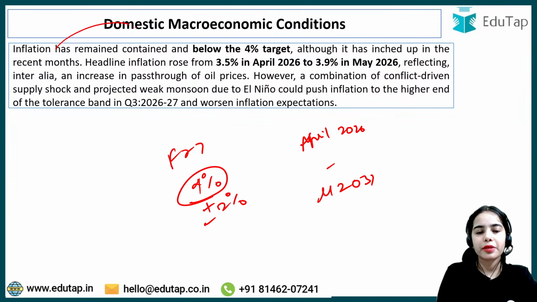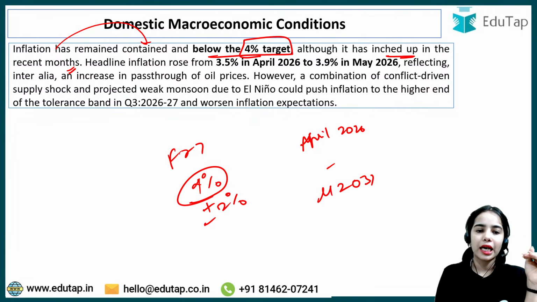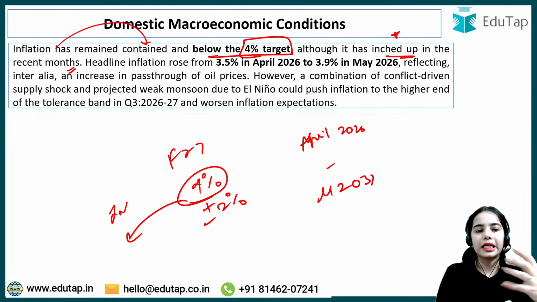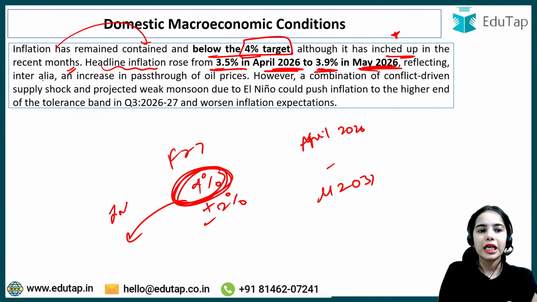So the inflation has remained contained below the 4% target, although it has inched up in the recent months. Previously in many of the months we have seen that the inflation was below the 4% target. Although it has increased slightly in the recent months, the headline inflation rose from 3.5% in April 2026 to 3.9% in May 2026, but it is still below the 4% target, reflecting inter alia an increase in pass-through of oil prices.